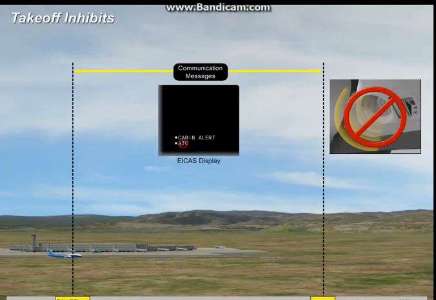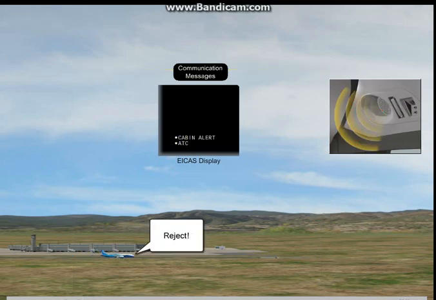Communication messages and sound alerts, except the cabin alert message, are inhibited after one engine is set to takeoff thrust. This inhibit is removed after the airplane climbs through 400 feet radio altitude, or 20 seconds after rotation. A rejected takeoff cancels the inhibit, and new communication messages can be shown after each engine's thrust is less than takeoff thrust.